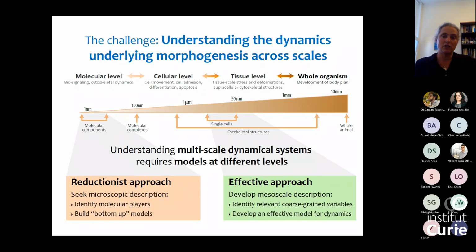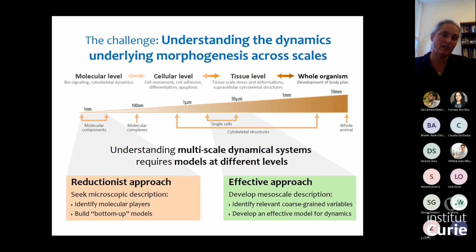We have the tissue level, where we see the tissue forming, stress patterns, deformations occurring, all the way to the whole organism scale. And there are feedbacks between all levels of organization, and there's no clear timescale separation or spatial scale separation. So it's really a complicated multi-scale dynamical system.